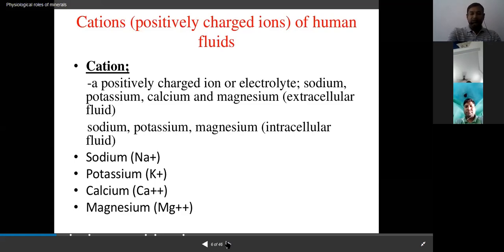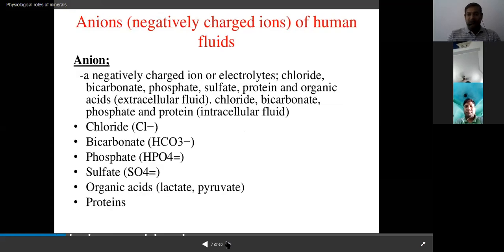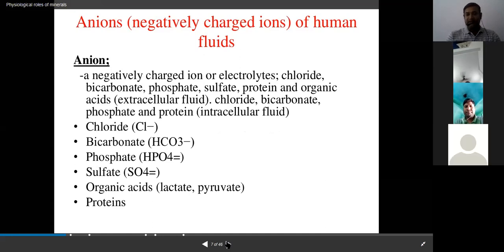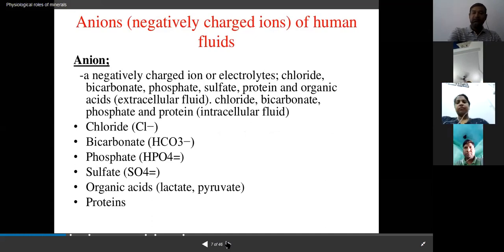There are also the anions that are negatively charged ions, and these are chloride, bicarbonate, phosphate, sulfate, organic acids like lactate, pyruvate, sulfonate, and proteins. These are present inside the cell.